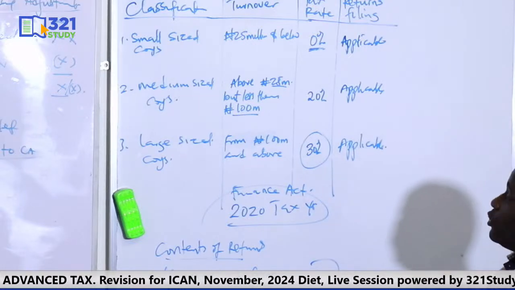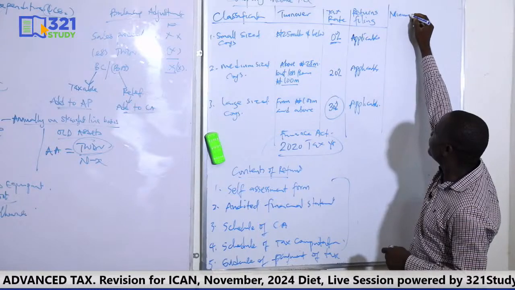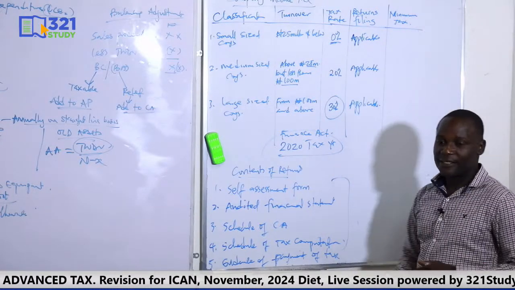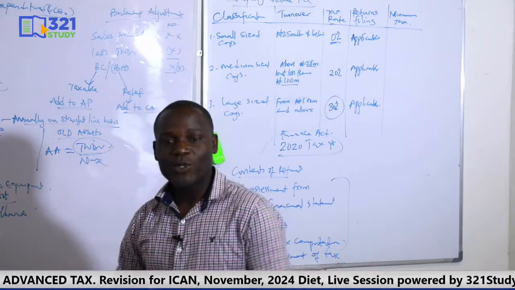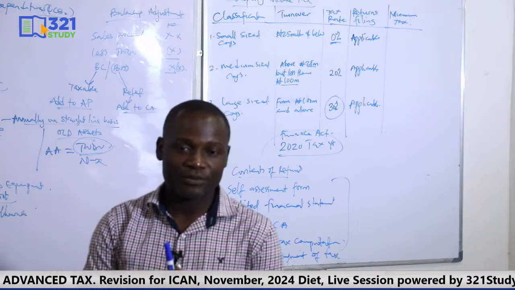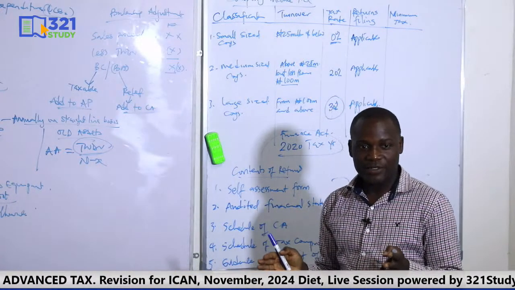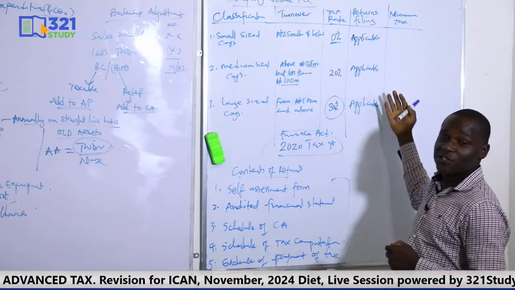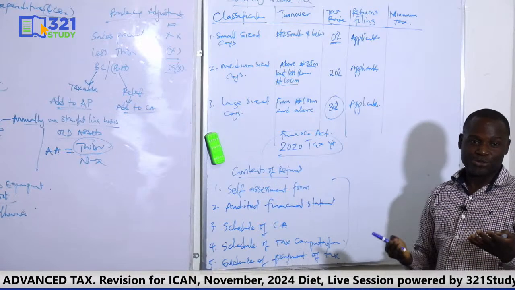Okay, so we also have what is known as minimum tax. Remember, minimum tax is the lowest possible tax a company is allowed to pay. So on no account will you be allowed to pay tax that is less than your minimum tax. So when you compute the tax to be paid, which is your normal computation, you also have to run another computation known as minimum tax computation so that you can compare the two.